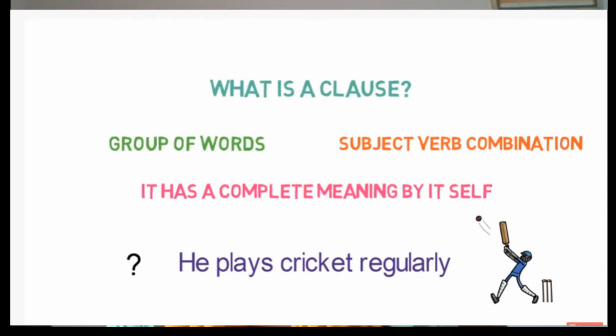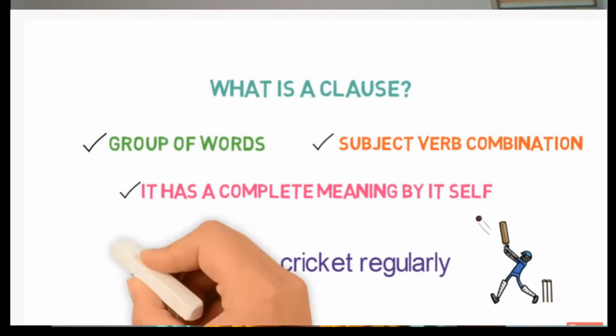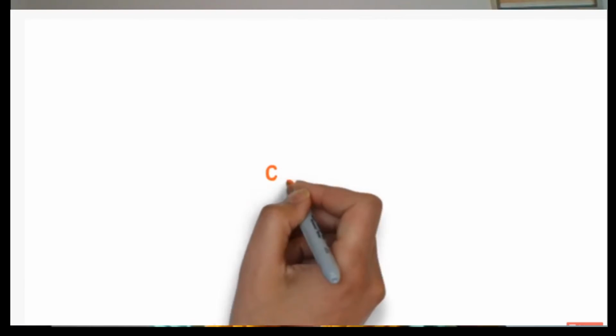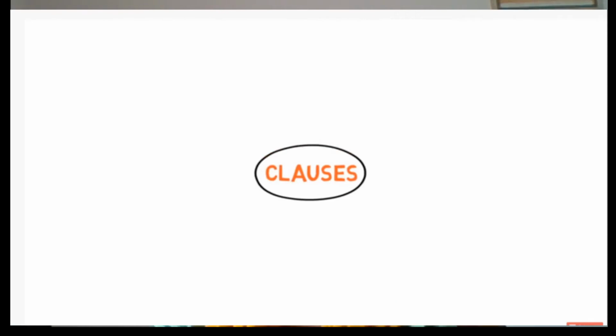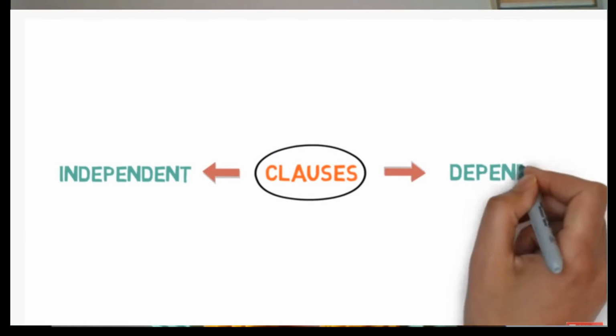Is it a group of words? Yes, it is. Here, he is the subject, plays is the verb, so it has a subject-verb combination. And the whole sentence, he plays cricket regularly, makes complete meaning by itself. Hence, we can say it is a clause. Now, clauses are mainly divided into two parts based on their usage. It may be an independent clause or a dependent clause.